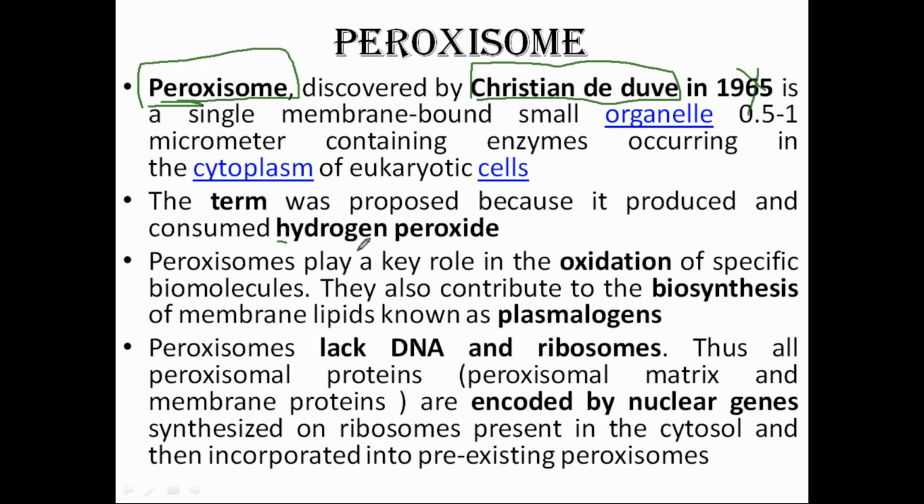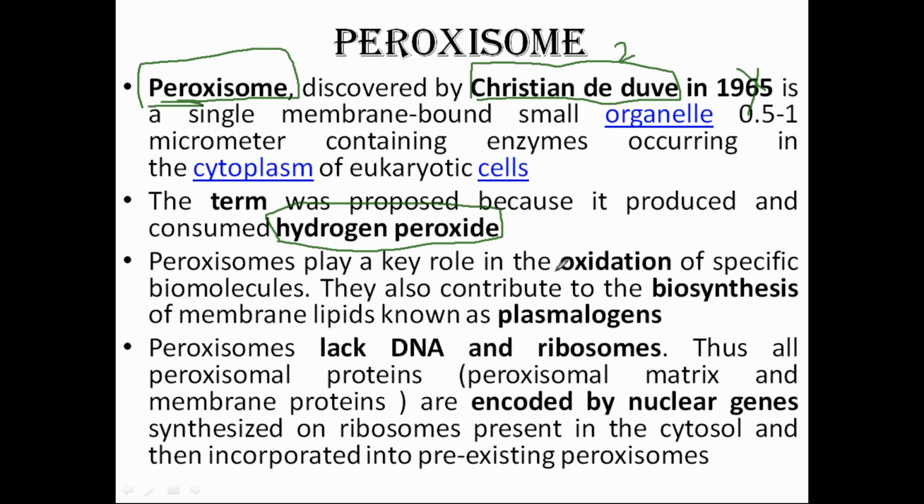That per has come from hydrogen peroxide, and that is why Christian de Duve gave it the name peroxisome, because in peroxisomes the main function is to break down hydrogen peroxide. Sometimes they ask in analyze questions why the name is given as peroxisome, and the name of the scientist is asked for a 2 marks question.